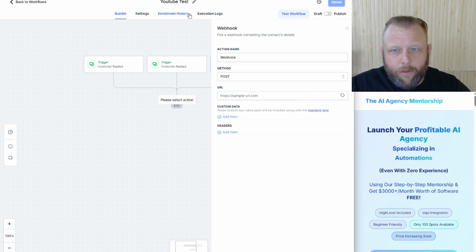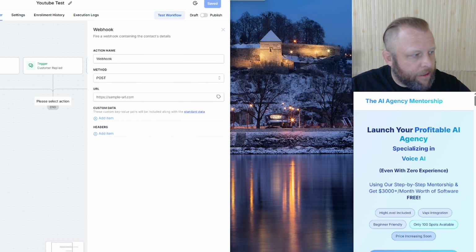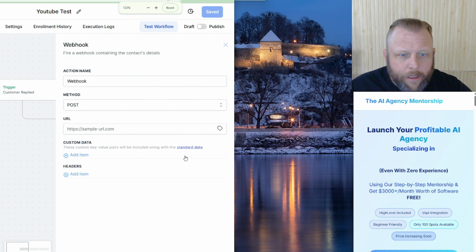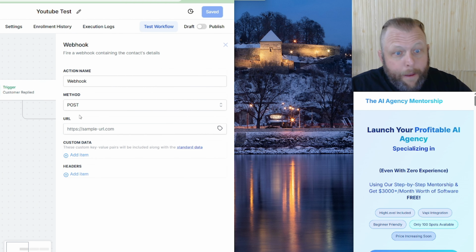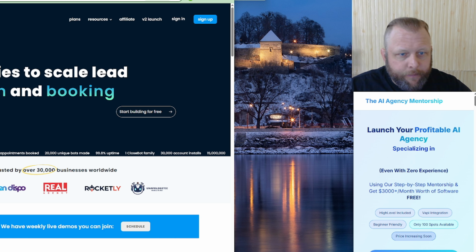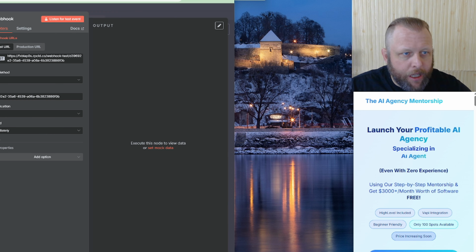Now I just need to move this one along the side this way a little bit, so it brings it up to the middle of the screen, and see if we can zoom in a little bit. Does the plus button work for it? There we go. So we have webhook. It's going to be a post webhook because that's what we have in here for N8N. Let me shut these two quickly in here. This one shut in here.